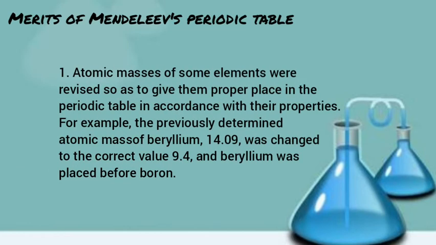First point, atomic masses of some elements were revised so as to give them proper place in the periodic table in accordance with their properties. For example, the previously determined atomic mass of beryllium, that is 14.09, was changed to the correct value 9.4 and beryllium was placed before boron.